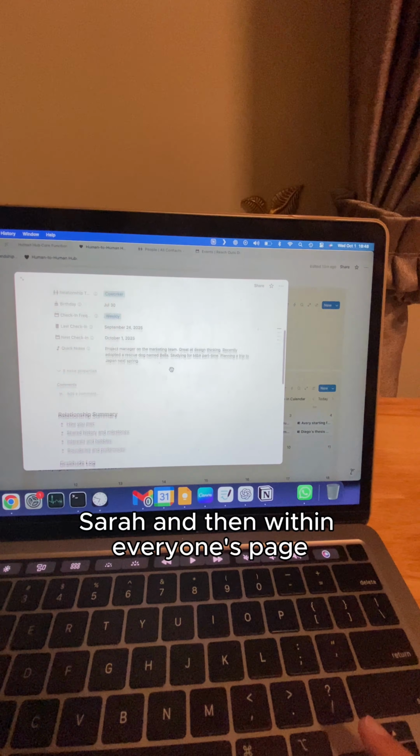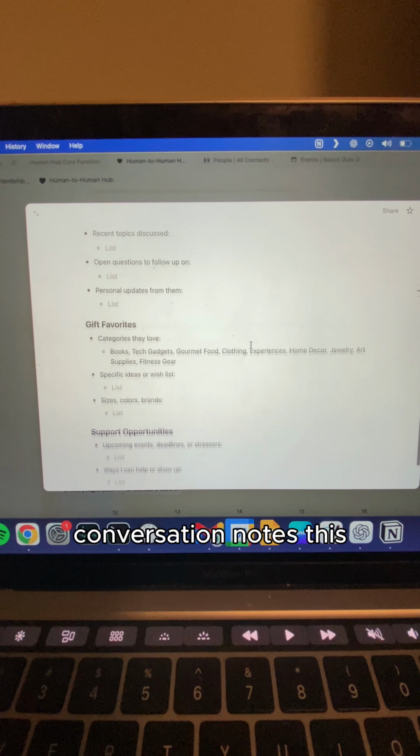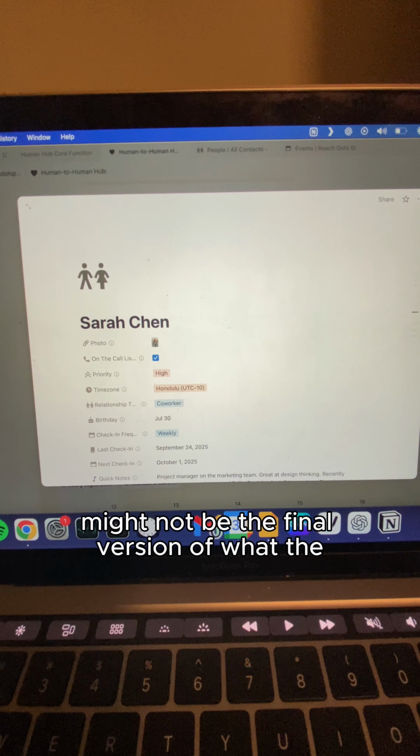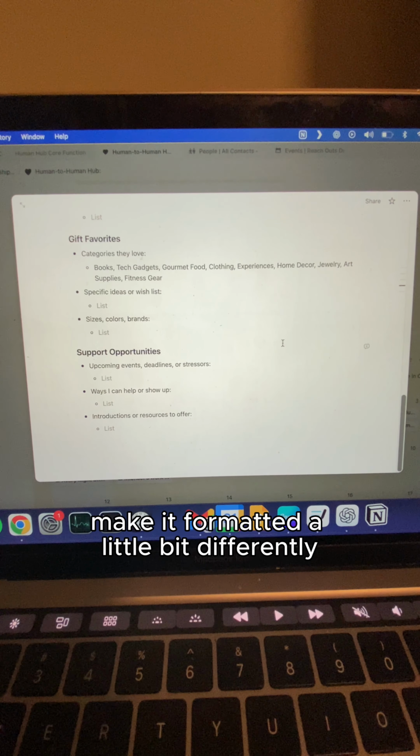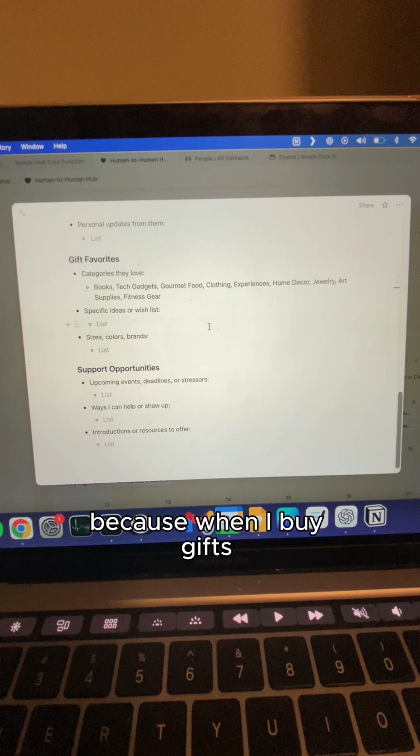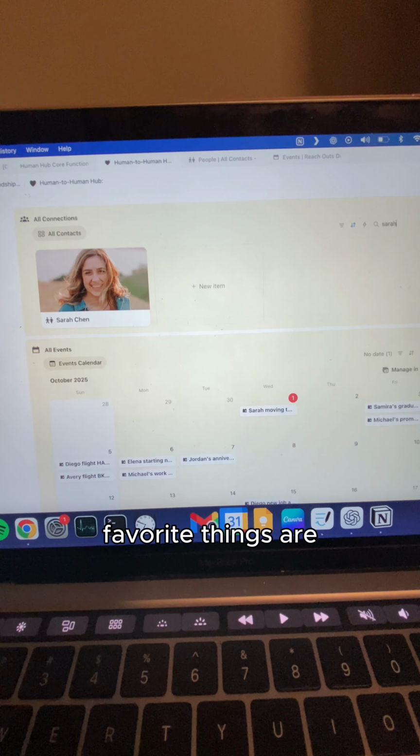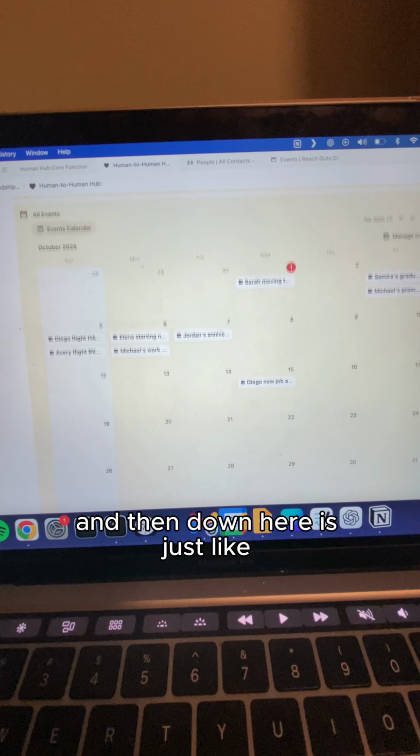And then within everybody's page, there's actually this whole summary of the relationship, conversation notes. This might not be the final version of what that page looks like because I might want to make it formatted a little bit differently, but that's kind of the gist. I especially like this gift favorites thing because when I'm buying gifts for people, honestly, sometimes I do not remember what their favorite things are, and it's helpful to take notes somewhere. And then down here is just like the events calendar.